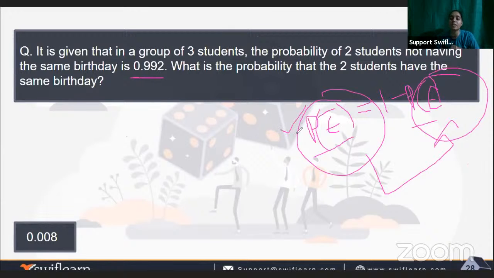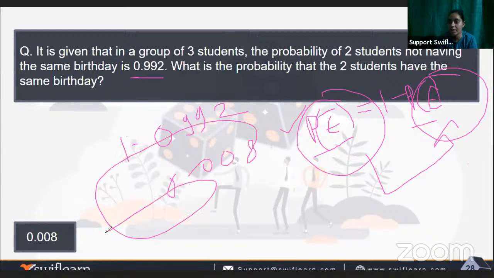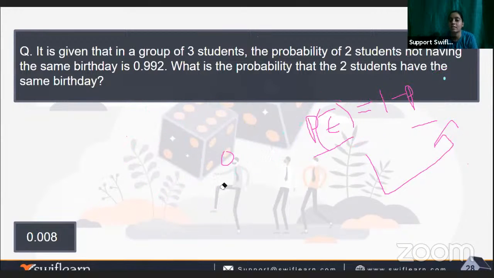Now what is P naught here? P naught here is the probability that 2 students have the same birthday, and P of E is 2 students not having the same birthday. Okay, so it will be 1 minus 0.992 and we will get 0.008 and this will be the answer. Okay, is that clear? I guess you are okay with the answer also.